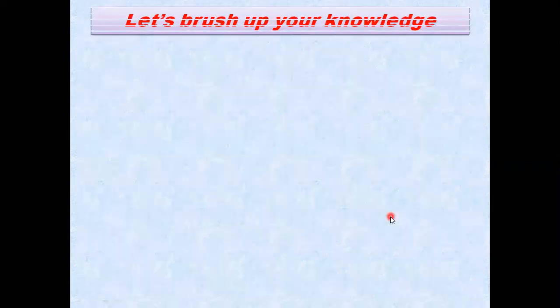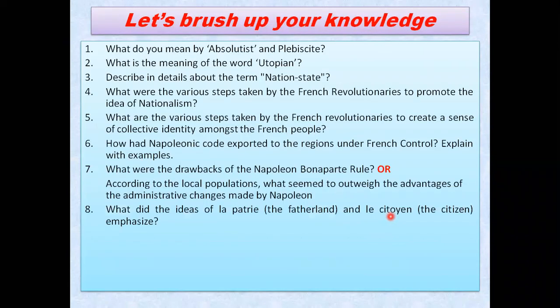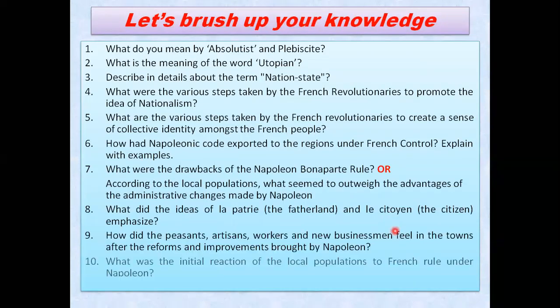So let us see how you can brush up your knowledge. There are a few questions for you, my students. If you write the answers to these questions, then your notes will automatically be prepared. So better to note down these questions, take a screenshot and try to write down the answers to the following 10 questions. I hope you can absolutely do it by going through the two previous videos. Let us move ahead, my dear students.